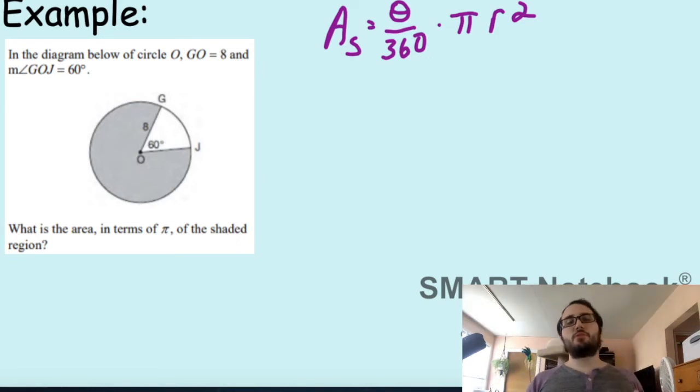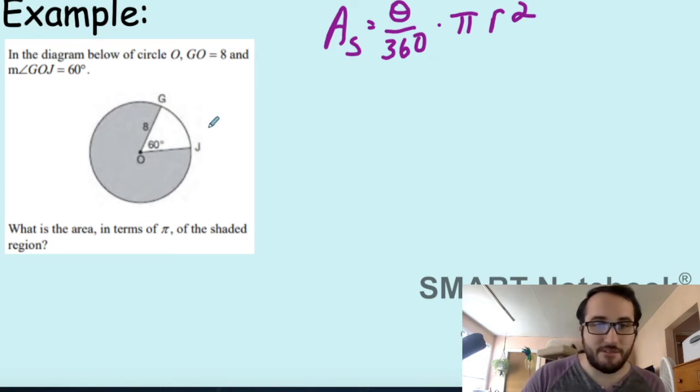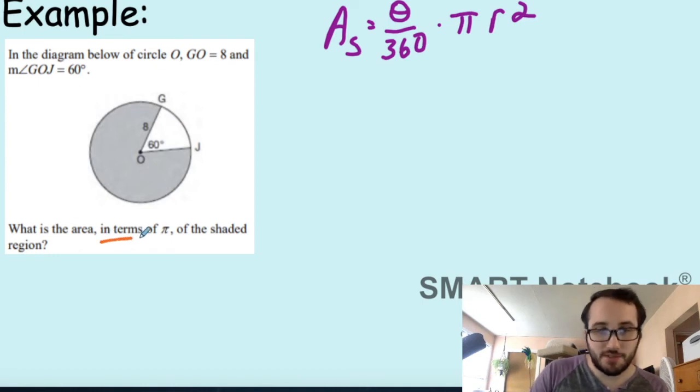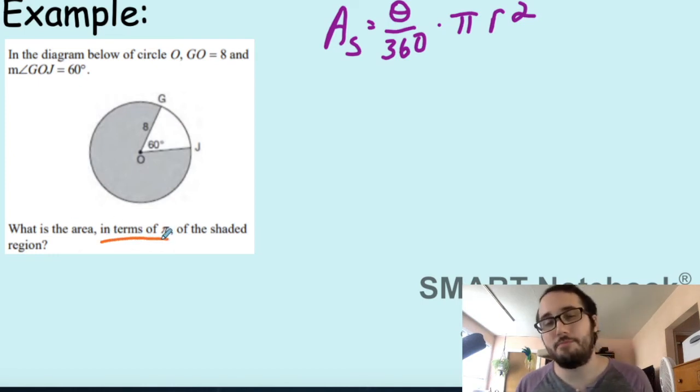Now, there's a little bit more going on here, but let's just talk about a couple of things. Number one, it's asking us to find the area of basically everything but this region. So we're going to have to think about that for a second. And the second thing, it says in terms of pi. This is actually something that you did a lot in middle school.